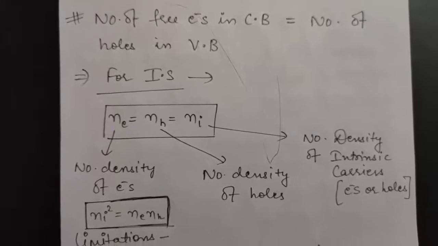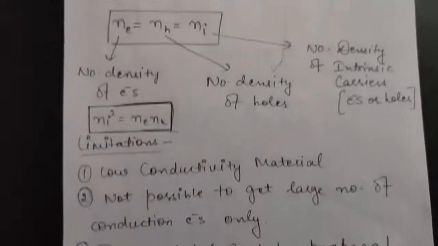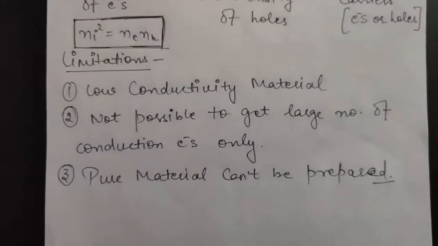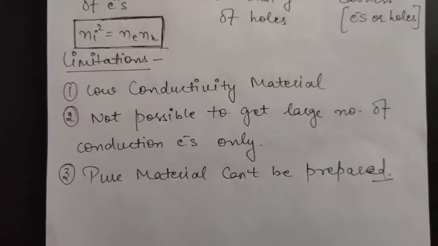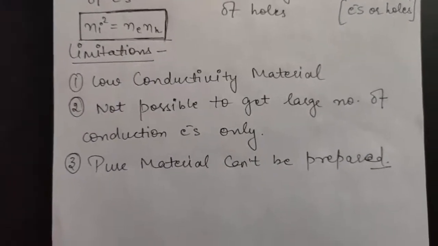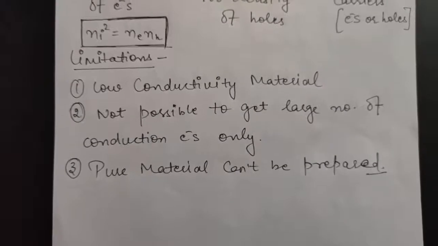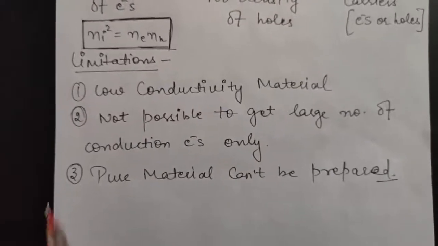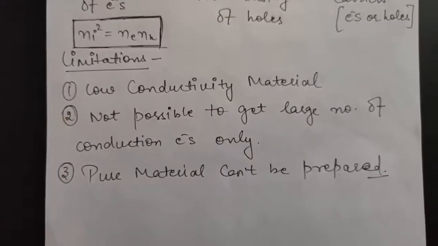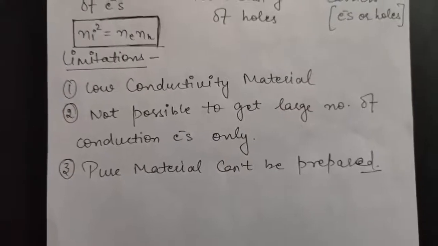Now, there were some limitations of this pure semiconductor, due to which extrinsic semiconductors, that is impure semiconductors, came into play.